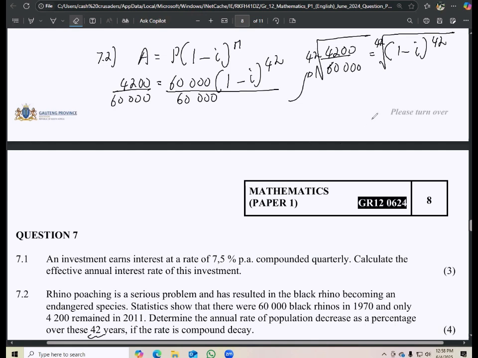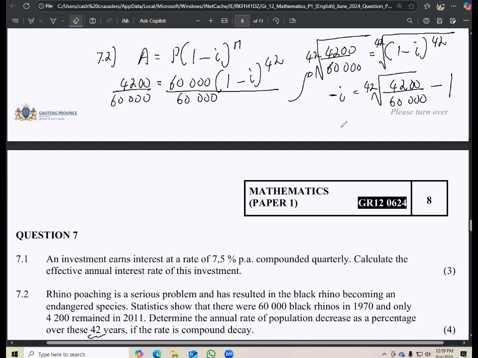So at this point, what do you do? Having done this, you'll be left with 1 minus i equal to the 42nd root of 4,200 over 60,000. You're still keeping that in your calculator. Then what I can do is simply transpose this negative, this 1 here, and it will become minus 1 like that.